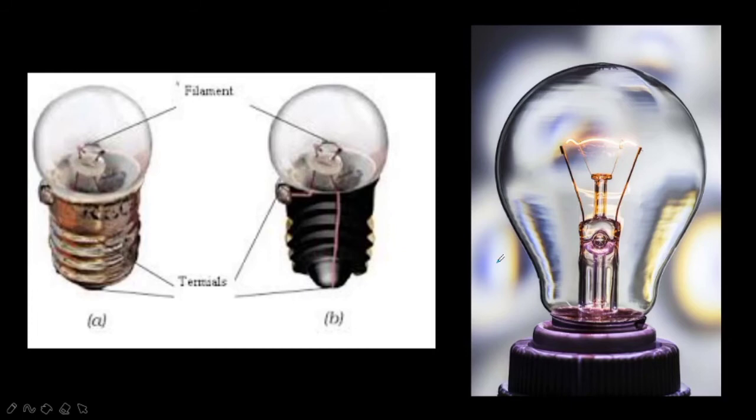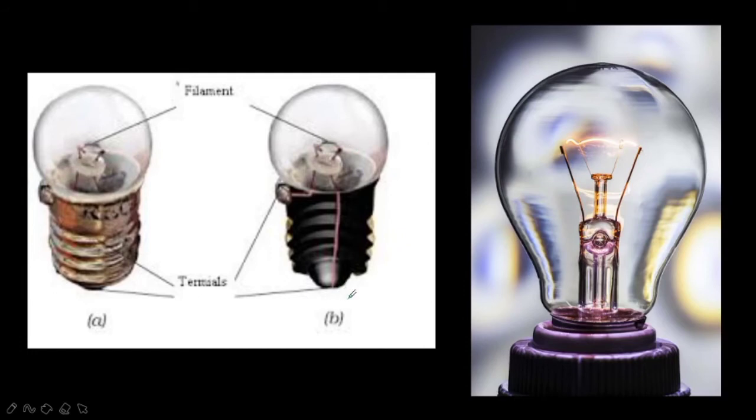Then what do you notice in the bulb? Do you find a thin wire fixed in the middle of the glass bulb? Here you can see a small thread-like structure, a thin wire fixed in the middle of the glass bulb.